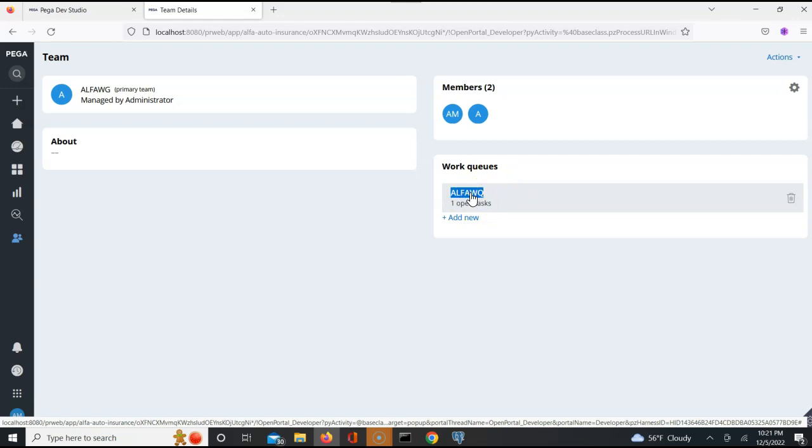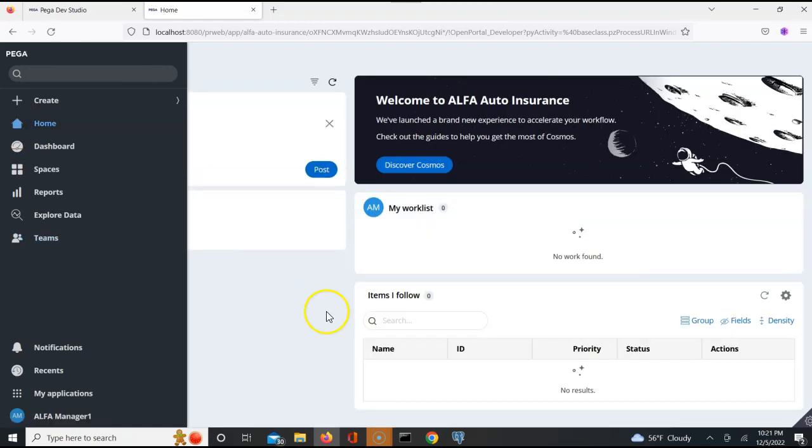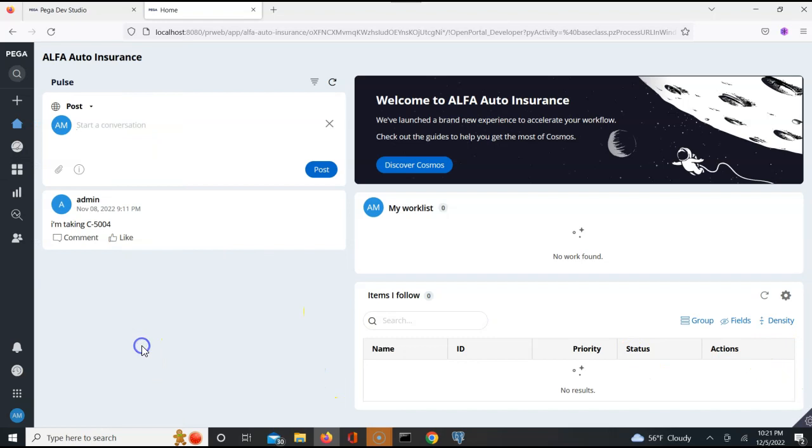When I go to the work group and come to the work queue, it is getting routed to the work queue. We should be able to access this particular item from here. Let us see, should be an option. I think the entire UI has changed for 8.7. Looks like something is new here. No issues.